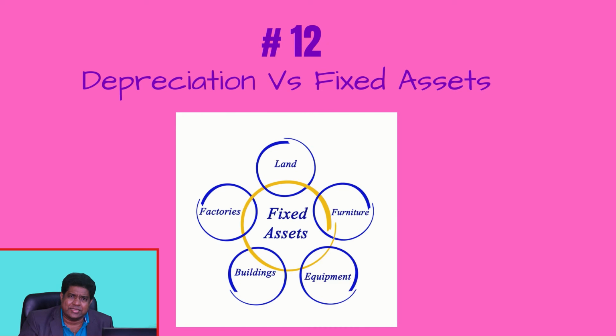Now, what is the connection between depreciation and fixed assets? Fixed assets are land, furniture, equipment, buildings, factories. All these are fixed assets because we use them to earn money, to earn profit. Now, what is the connection with depreciation? Depreciation is not for current assets. Depreciation is only for fixed assets.